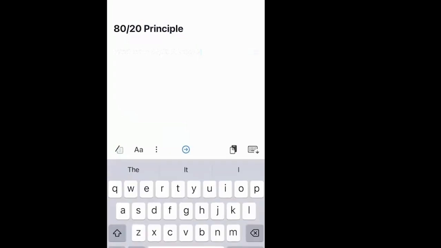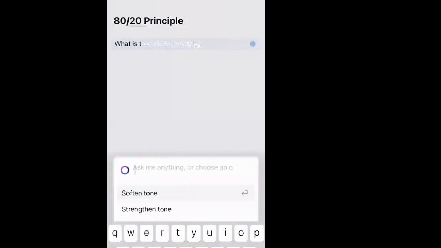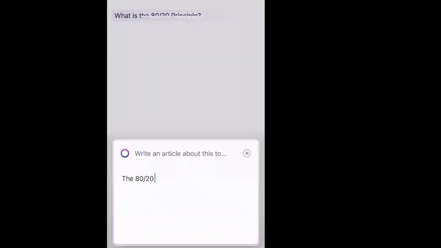So now I want to show you on my iPhone an app I'm using called Craft, and it has GPT-3 technology now built into it for free. And if I create a document called 80-20 principle and ask it, what is the 80-20 principle? And then go invoke the assistant, which I do down here, and then say, okay, write an article about this topic.